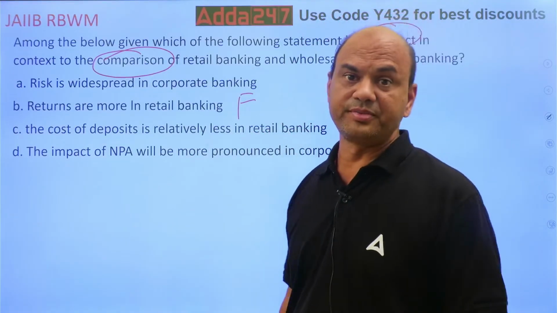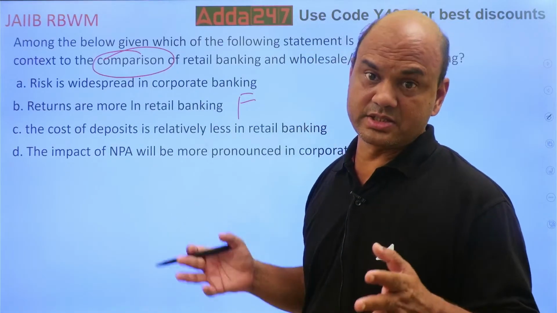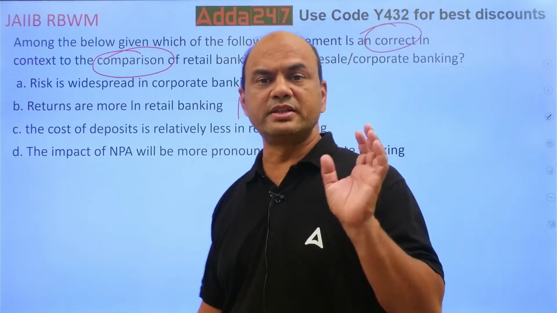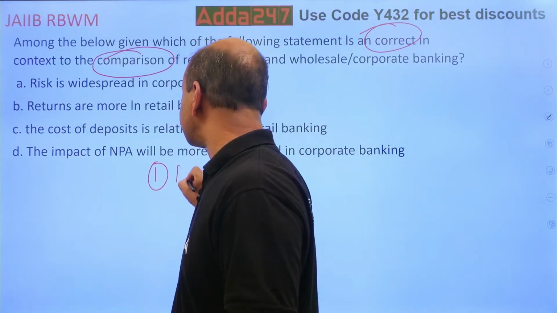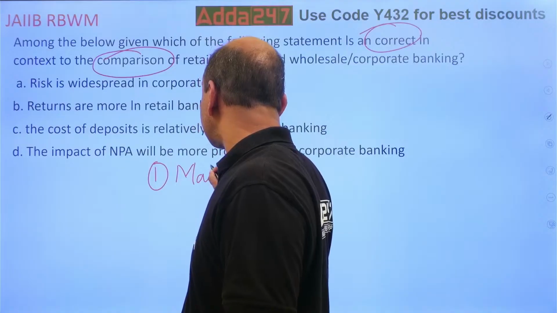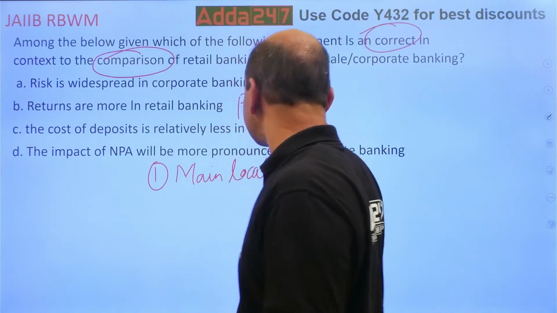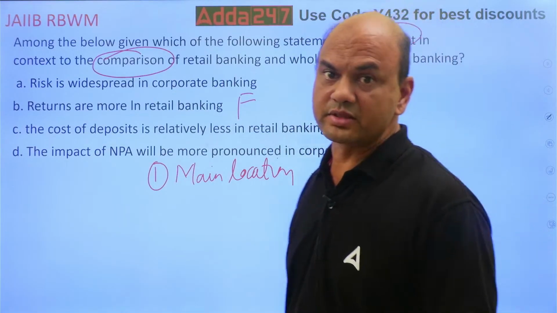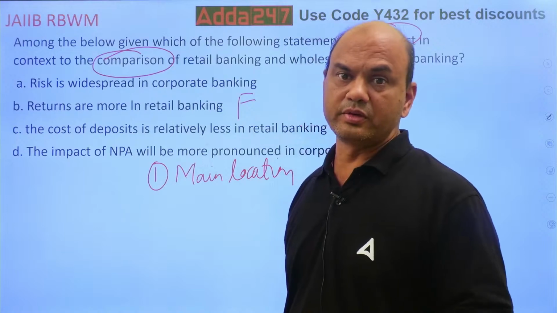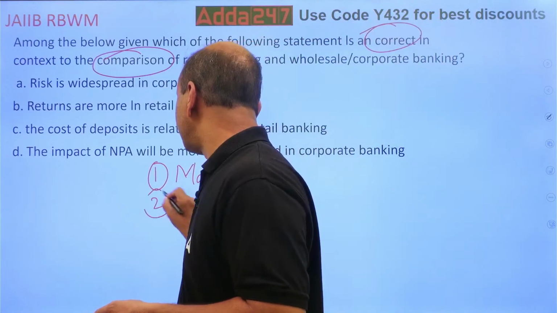The cost of deposits is relatively less in retail banking. Not possible. See, I'll tell you the problems of retail banking. Branch: a retail branch needs to be in the main location. Anywhere you go in the city, any branch you check, it is always in the main location. Now, if you say main location, what is the rent of main location? Huge. Staff: you require huge staff.